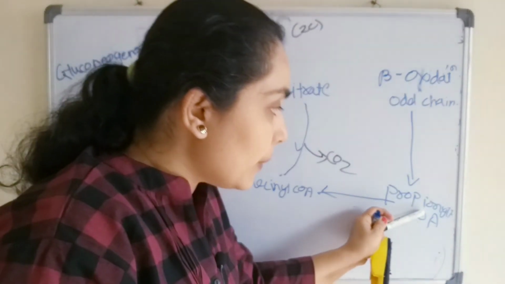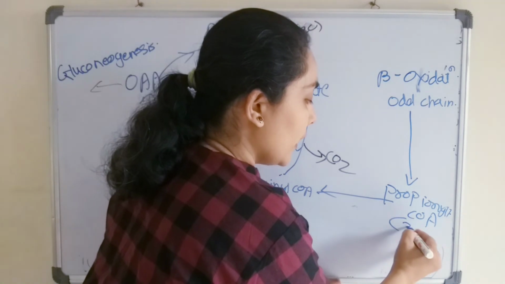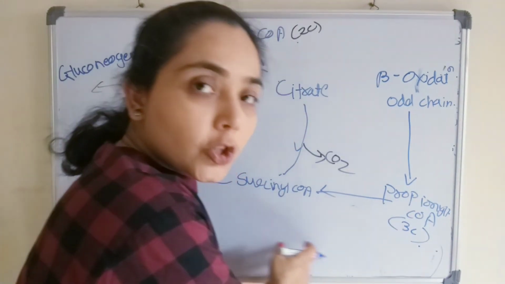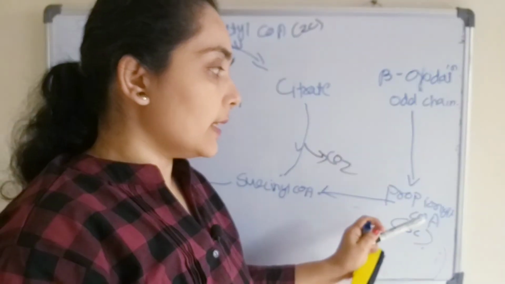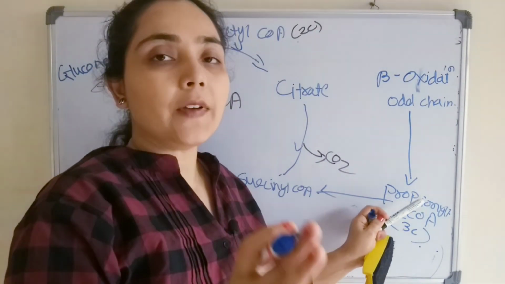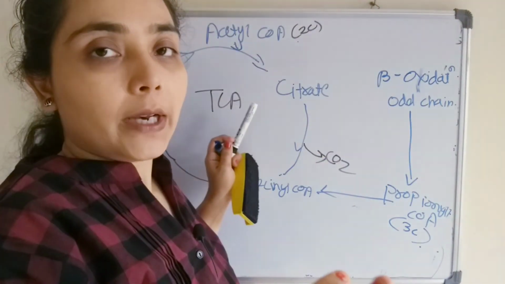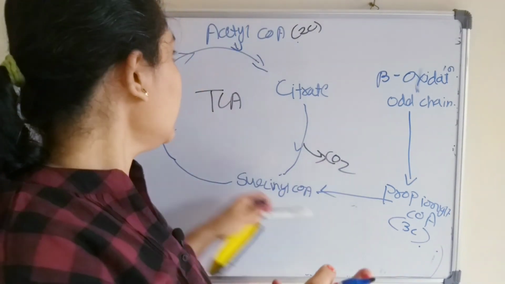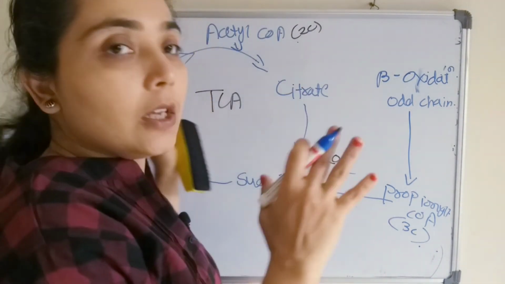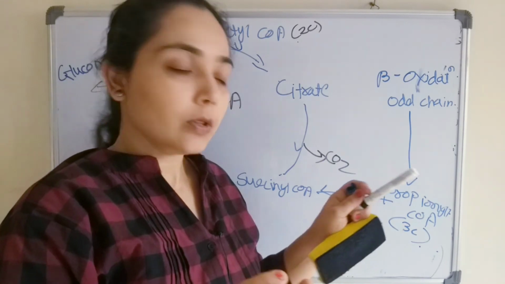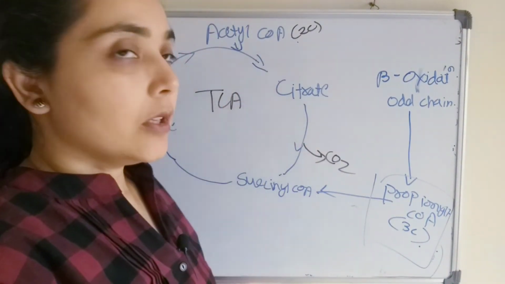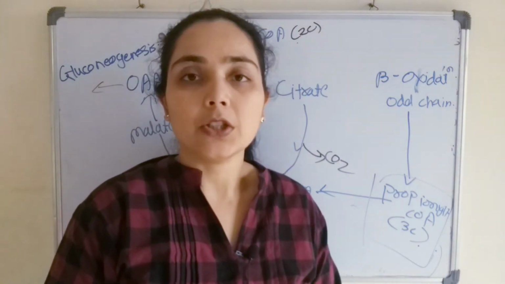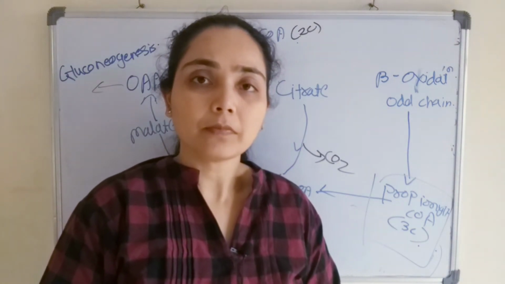So the carbon from propionyl CoA is contributing in gluconeogenesis. That's why we can say that propionyl CoA, or propionate, is the only fatty acid which is helpful in gluconeogenesis. This is an important point which can be asked in the MCQs. So this is all about the beta oxidation of the odd chain fatty acid.